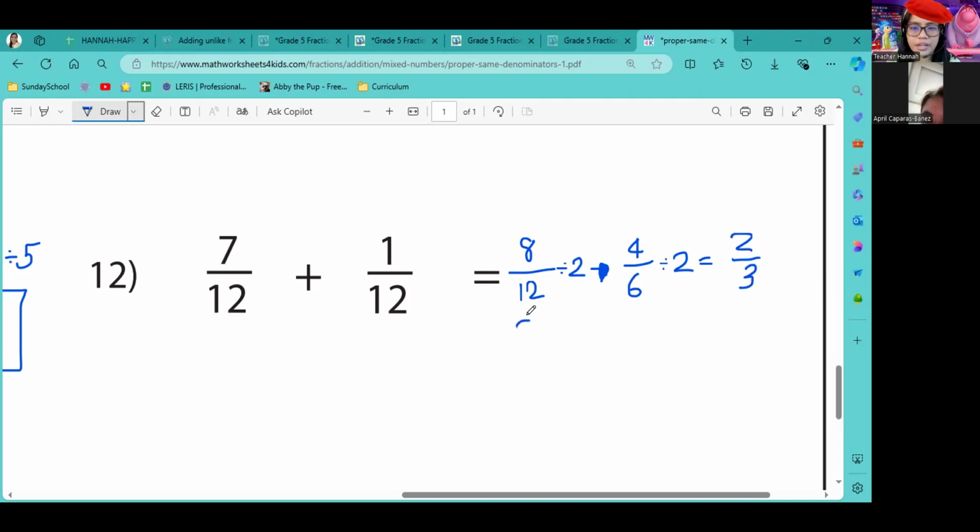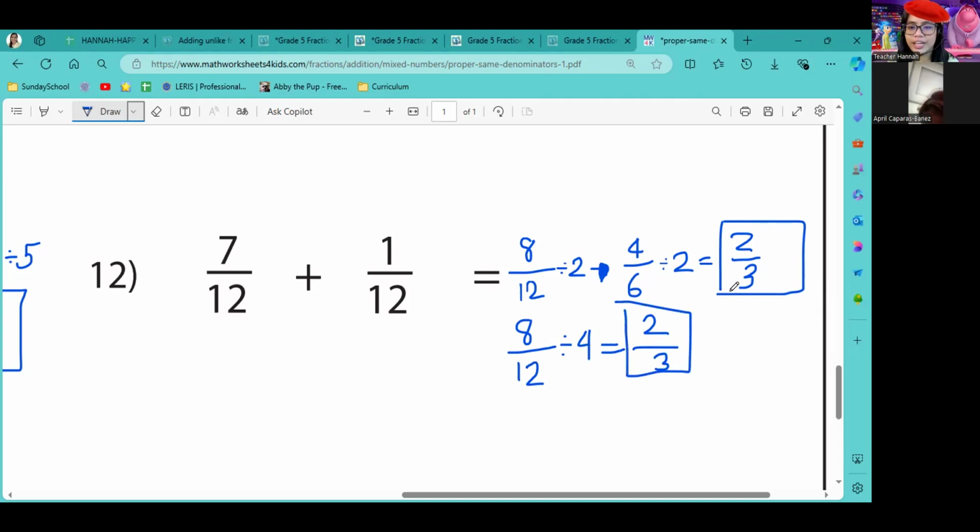Actually, Clarette, you can also choose a bigger number if you don't want to do it again and again. You just have to divide it with a bigger number. For example, 4. What is 8 divided by 4? 2. What is 12 divided by 4? 3. So you will get the same answer.